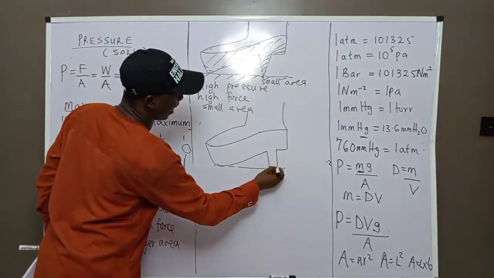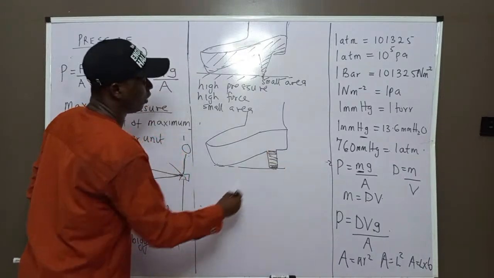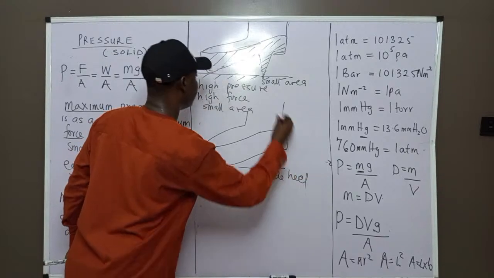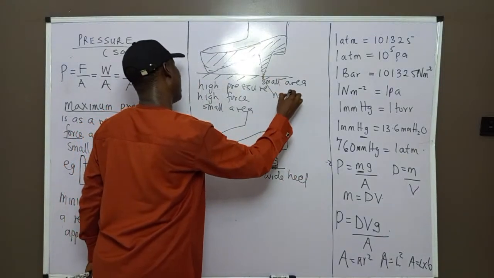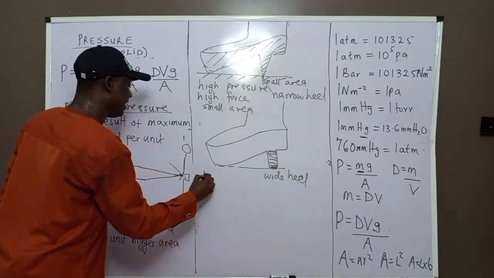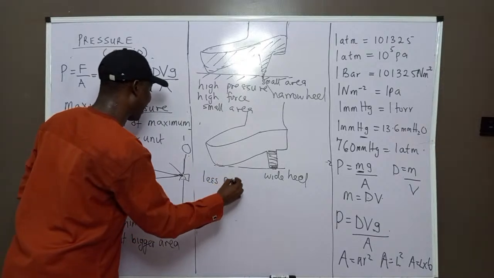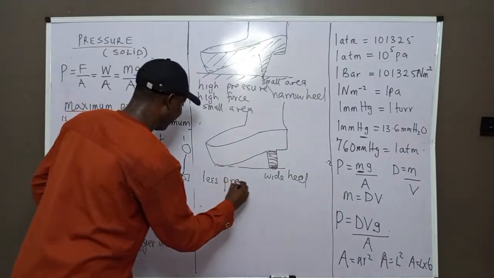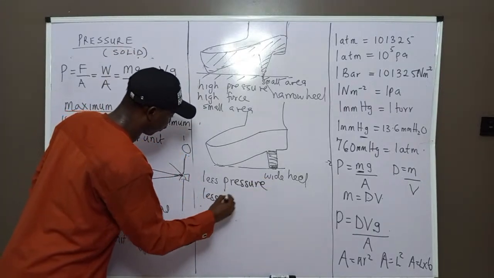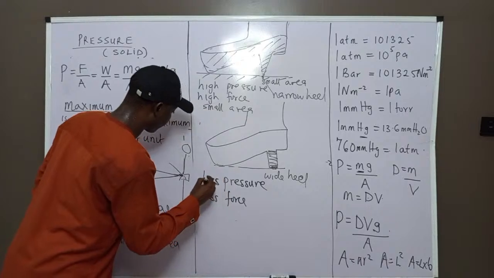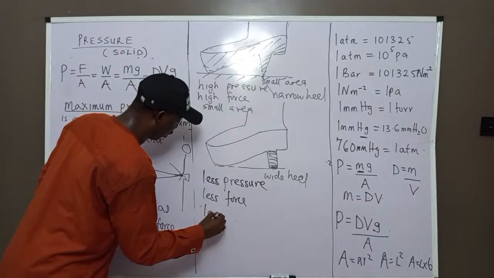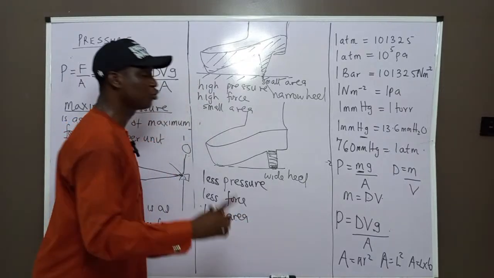This heel is wide, while this is a narrow heel. This will produce less pressure on the floor, less force on the floor, and a larger area.